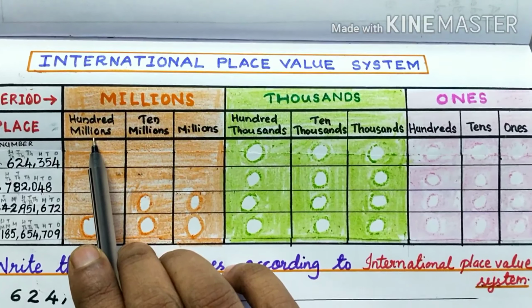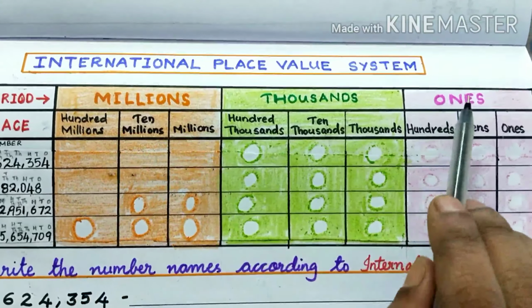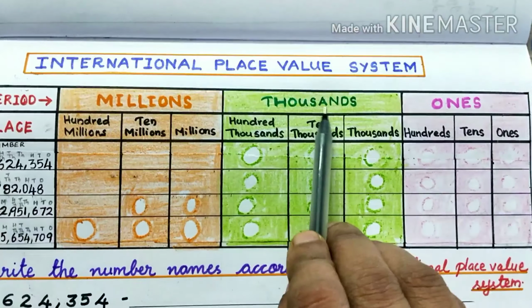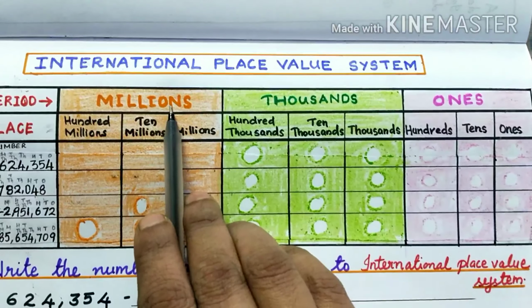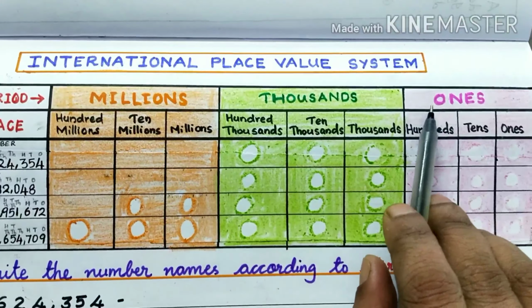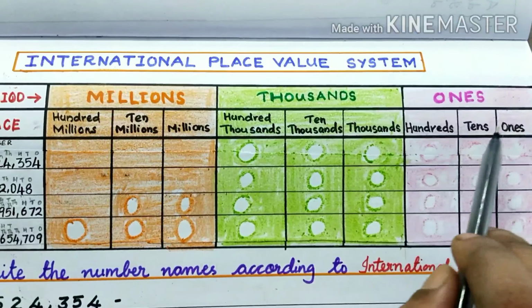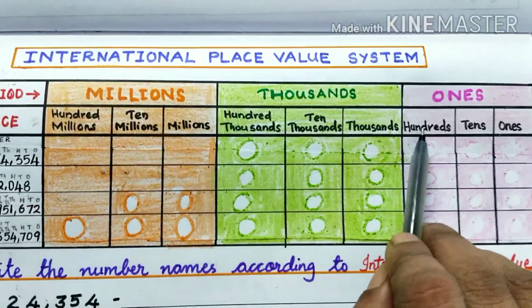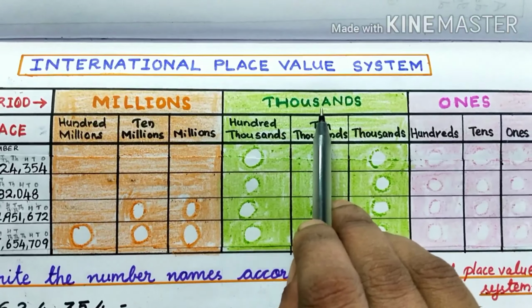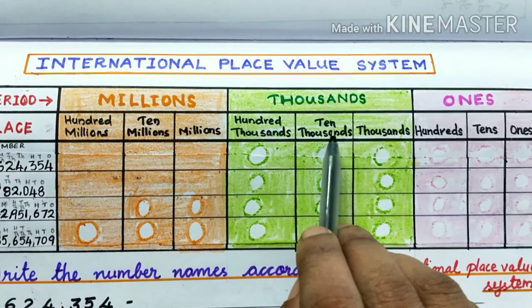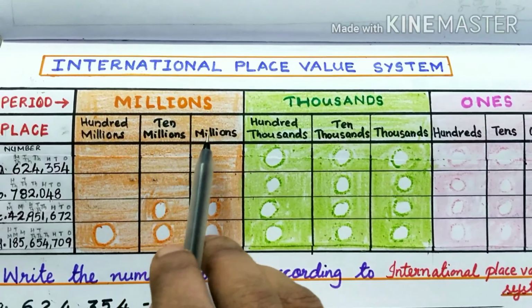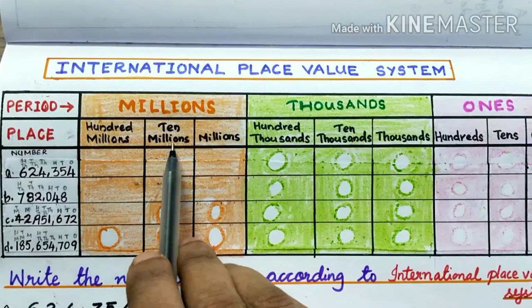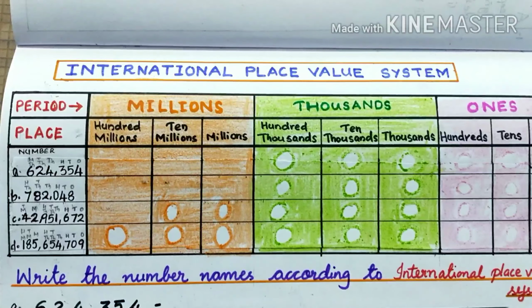So once again, say which are the periods? Ones period, thousands period, millions period. And which are the places in the ones period? Ones, tens, hundreds. The places in the thousands period: thousands, 10,000s, 100,000s. And the places in the millions period: millions, 10 millions, 100 millions.